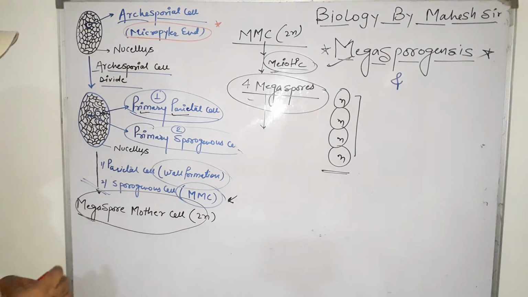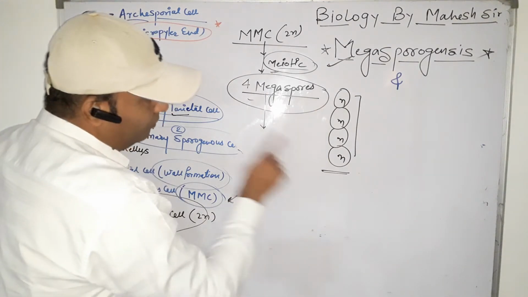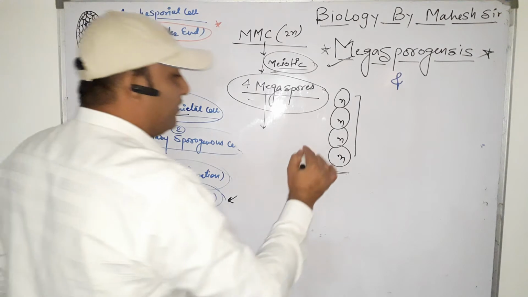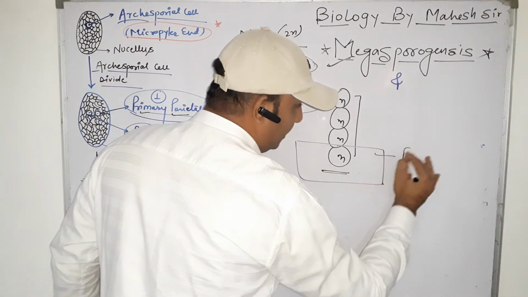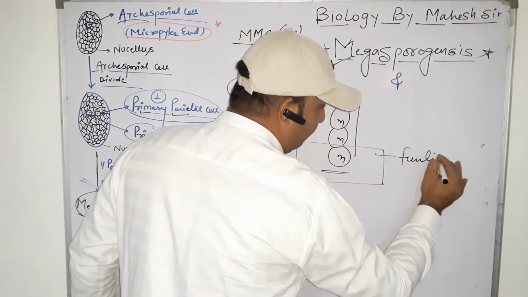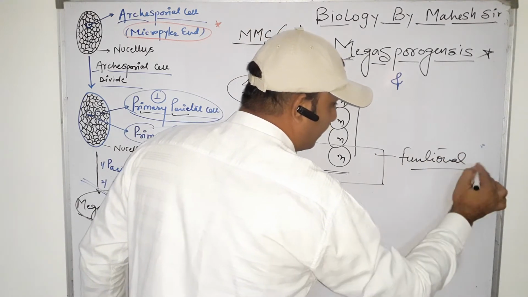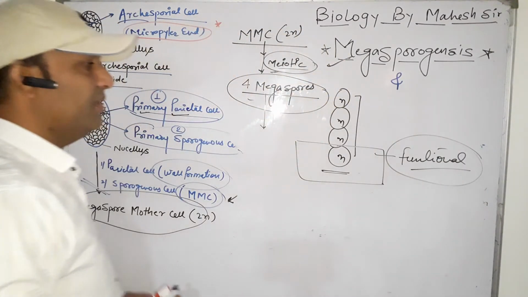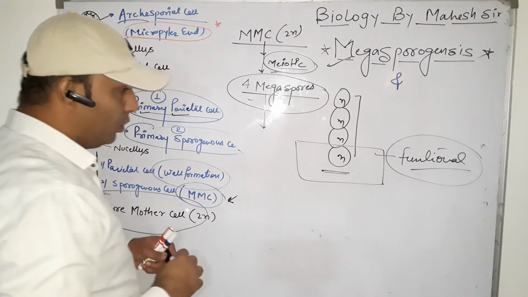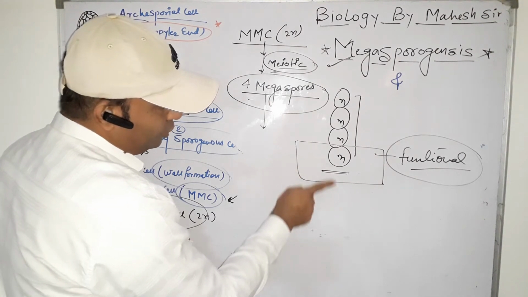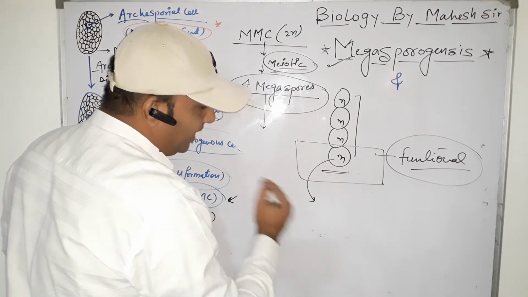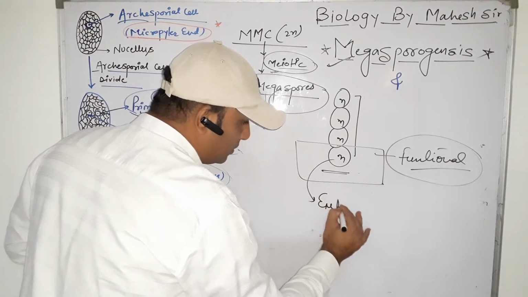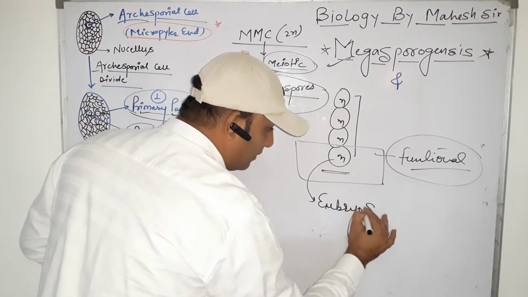And now, among these 4 megaspores, one megaspore is called the functional megaspore. Why is it called functional megaspore? Because only one megaspore is capable of producing the embryo sac.